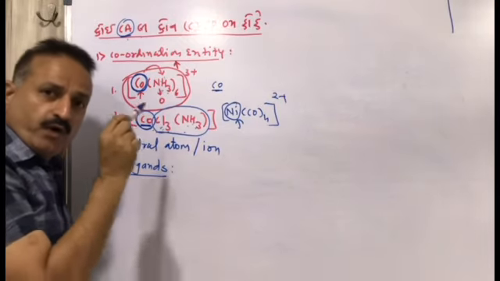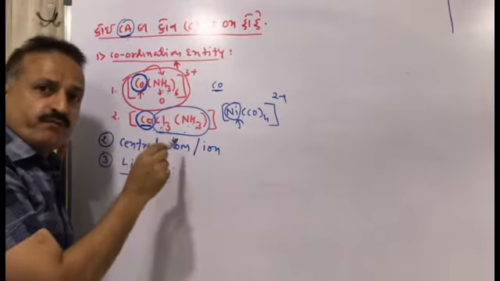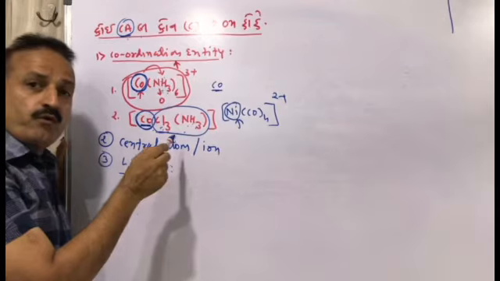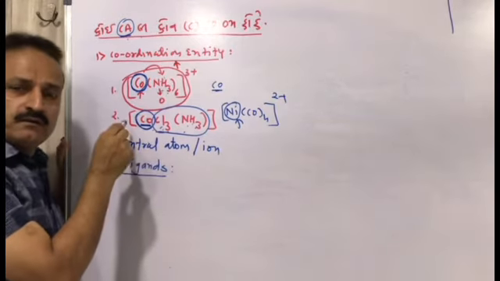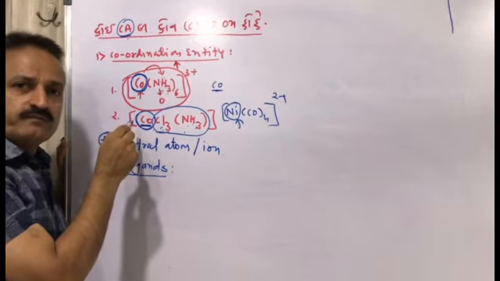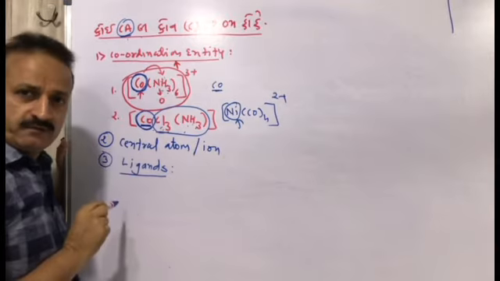The molecule or negative ion which forms a coordinate covalent bond with the central atom is known as a ligand.